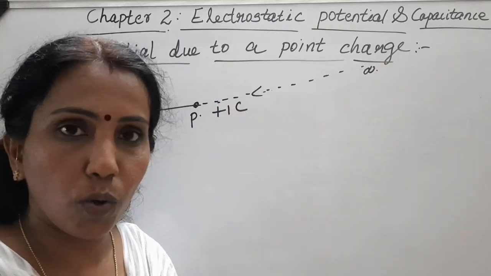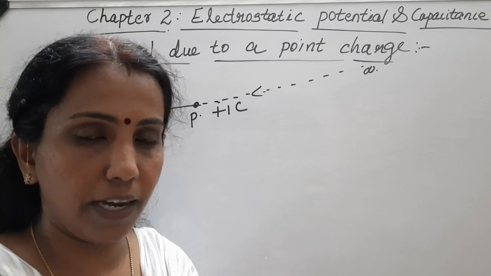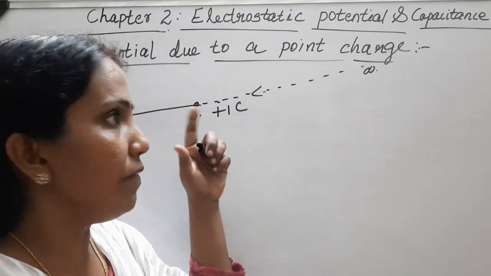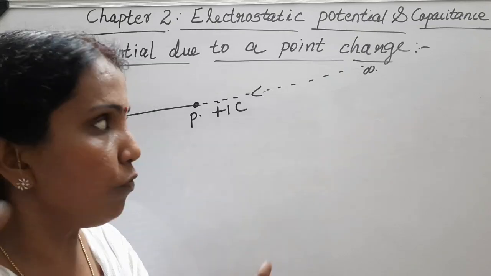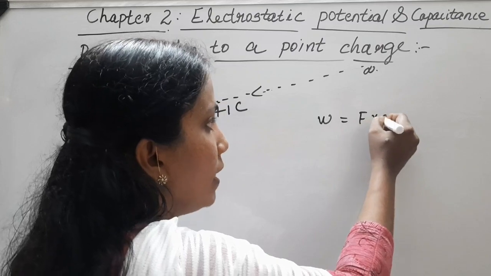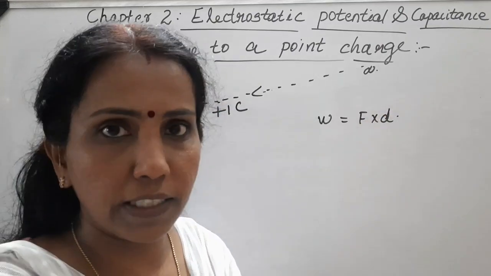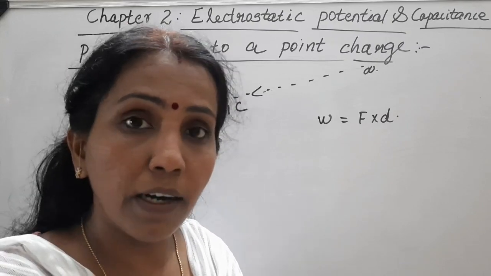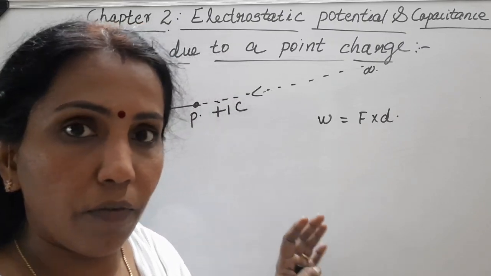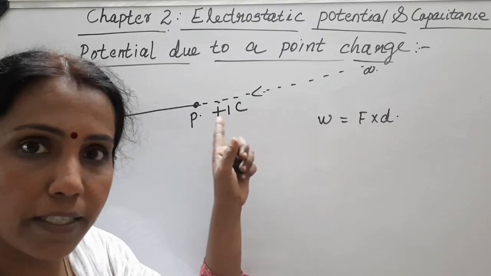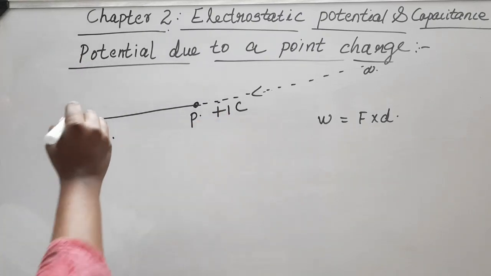So in doing so, how much work is done? That's what we need to find by the definition. Okay, so how will we find that work done? See, to find work done, we know the expression is force into displacement, or F dot D, if the force is a constant force. But here, think about the force: does this charge experience any force, the positive 1 coulomb? Yes, because there is a positive charge kept here.